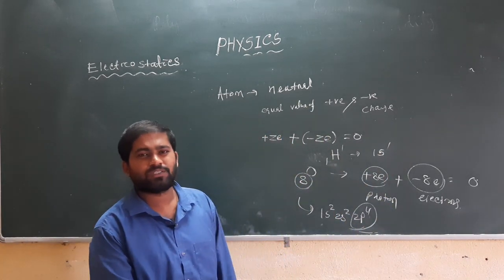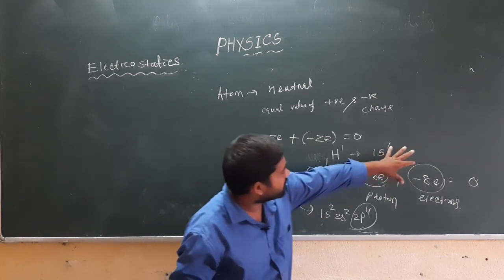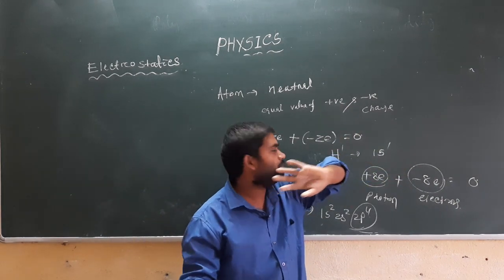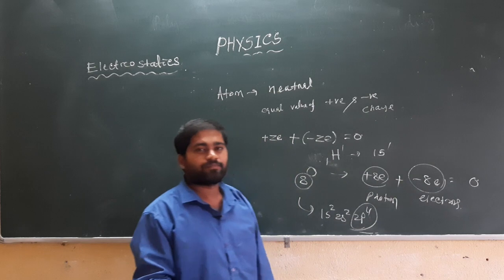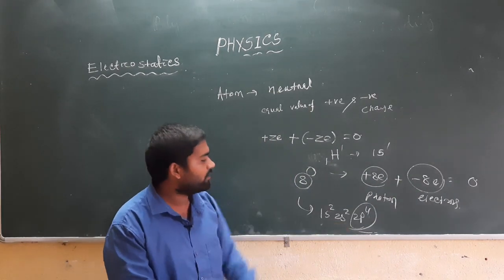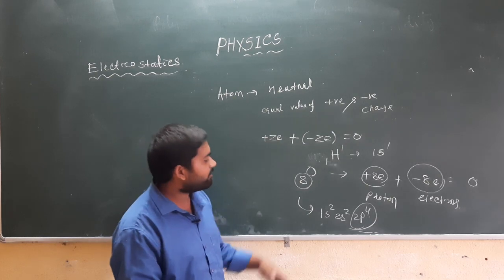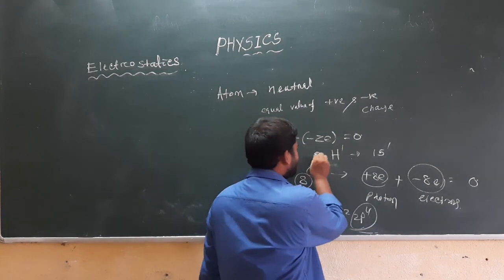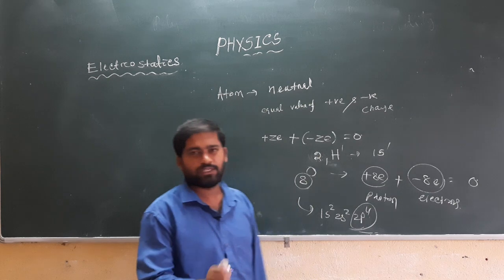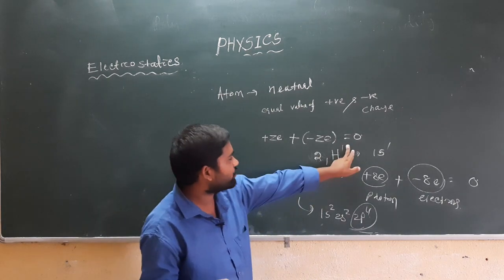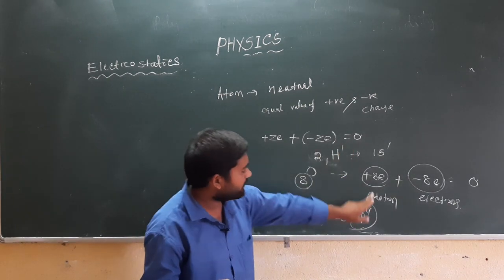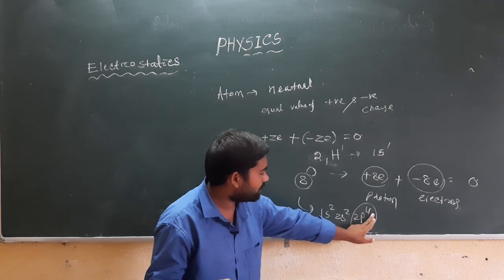The electronic configuration 1s1 means it contains only 1 electron. So this 1 electron can be shared by the oxygen nucleus. If we take 2 different hydrogen atoms, these 2 electrons will be shared with the oxygen.